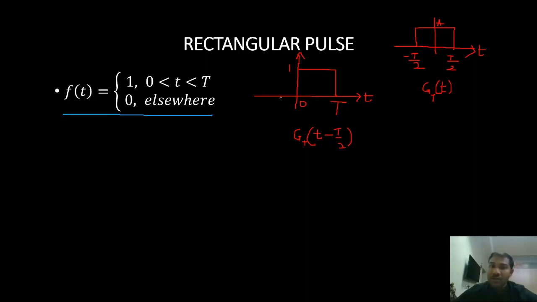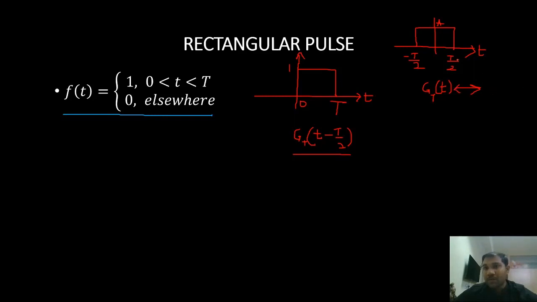By how much is it shifted? By T by 2, right? It was starting at minus T by 2, now it is starting at 0, so it is shifted by T by 2, so minus T by 2. So we have to find the Fourier transform for g_T of t minus T by 2. We know the Fourier transform of this one, right?